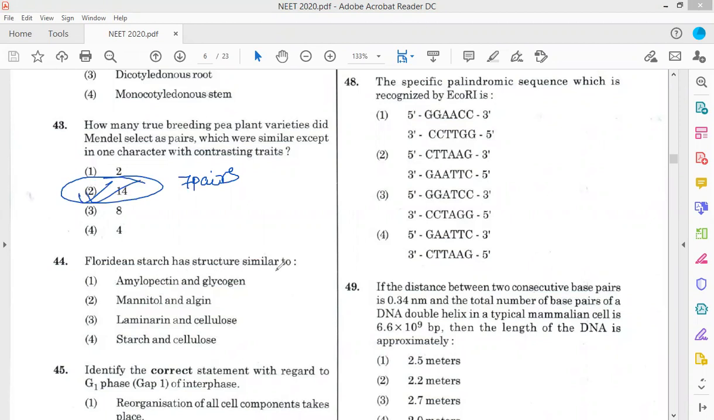Floridean starch has similarity with what? Floridean starch is similar to amylopectin and glycogen. Floridean starch is also known as semi-amylopectin. Floridean starch is also called semi-amylopectin.